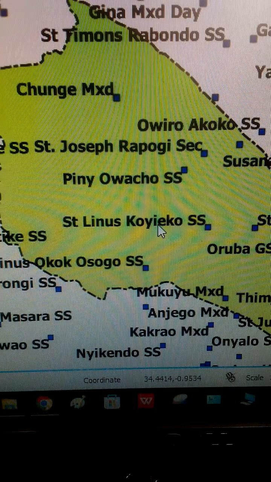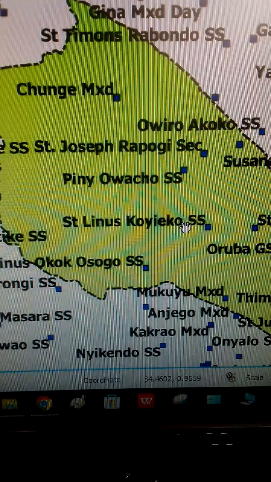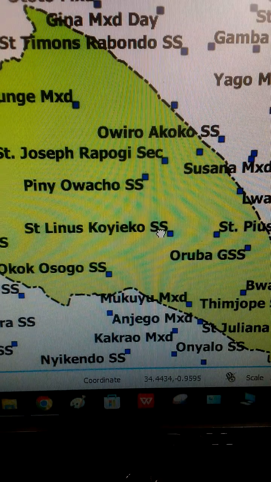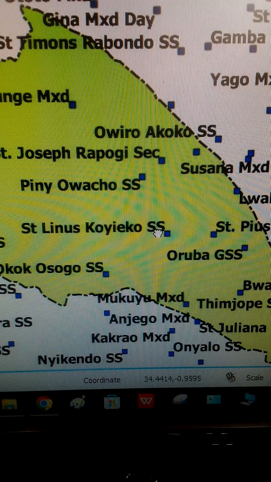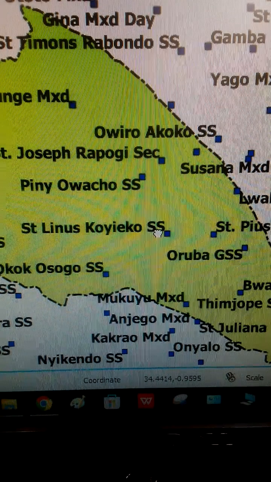So apart from displaying the location of schools in that constituency, I want to talk about how a wet bulb hygrometer works, because it is taught in schools in geography.